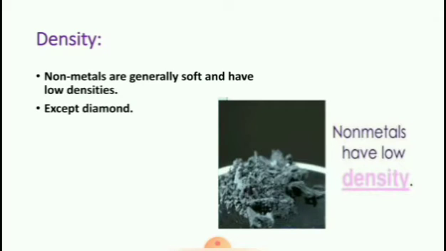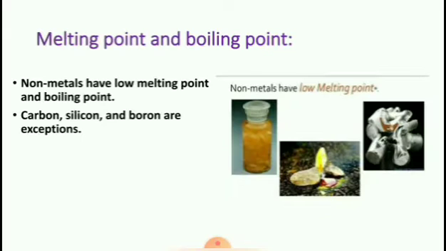Density. Non-metals are generally soft and have low density, except diamond, because diamond has high density. Melting point and boiling point.